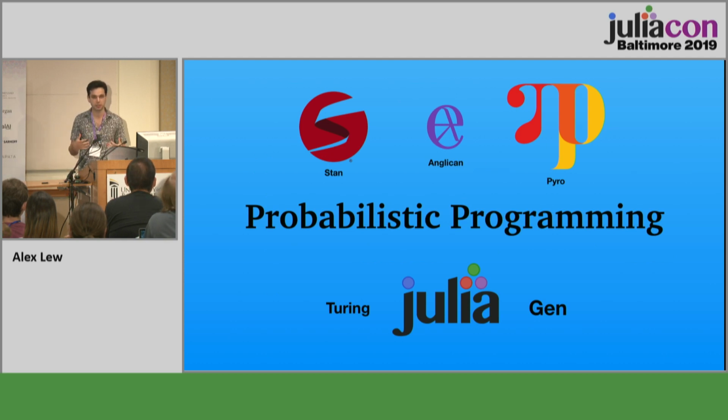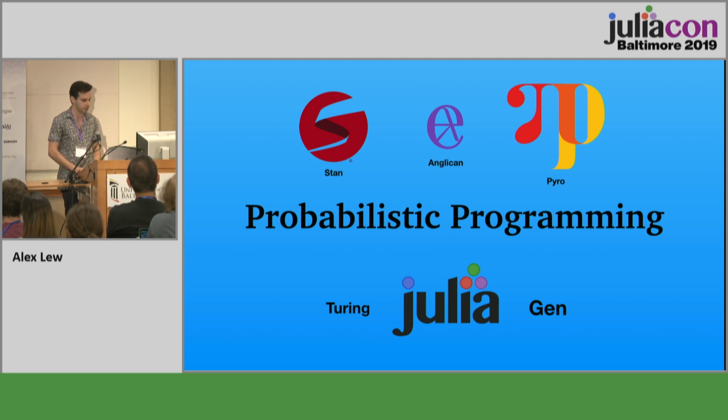Probabilistic programming systems are designed to make probabilistic modeling and inference more accessible and easier to use. They provide two fundamental features. One is modeling languages for expressing probability distributions, very complex probability distributions, by writing things that look like programs. We'll talk about that in a minute. And the other is, once you've expressed your probability distribution, they can automate the approximate application of Bayes' rule to do inference in these probability distributions.